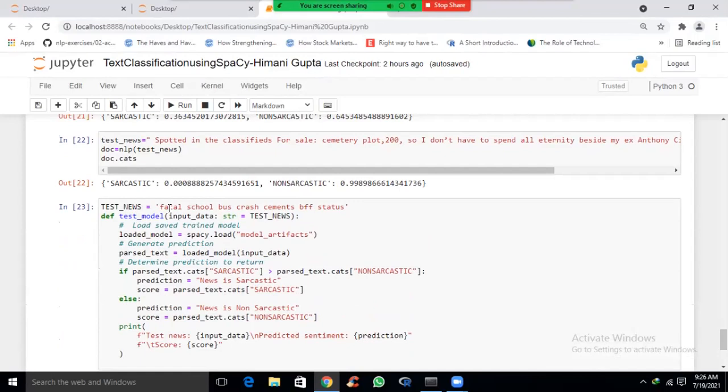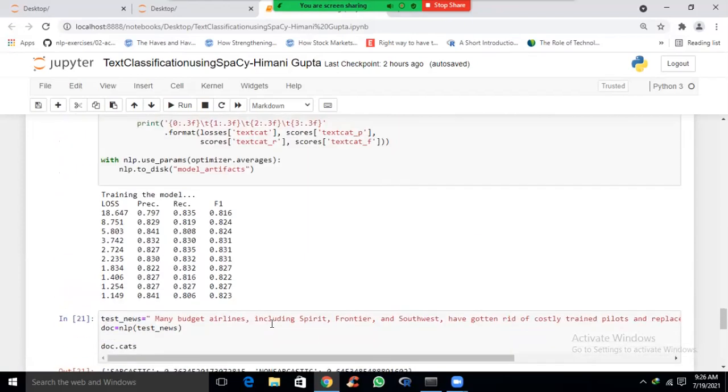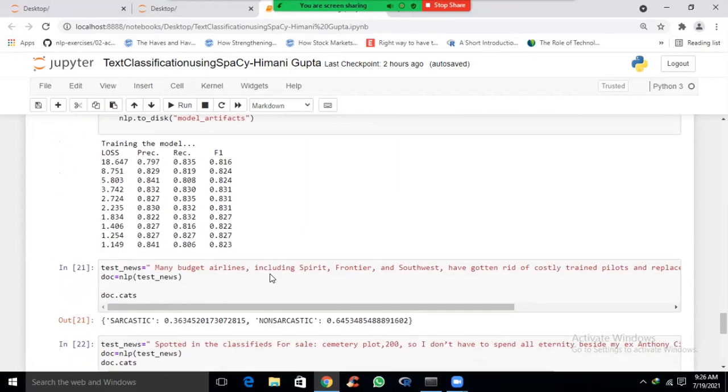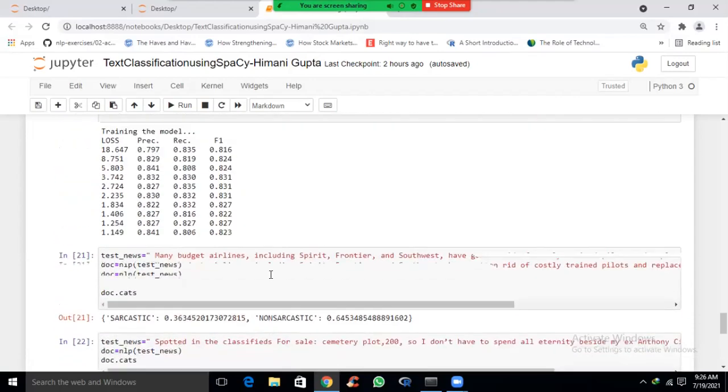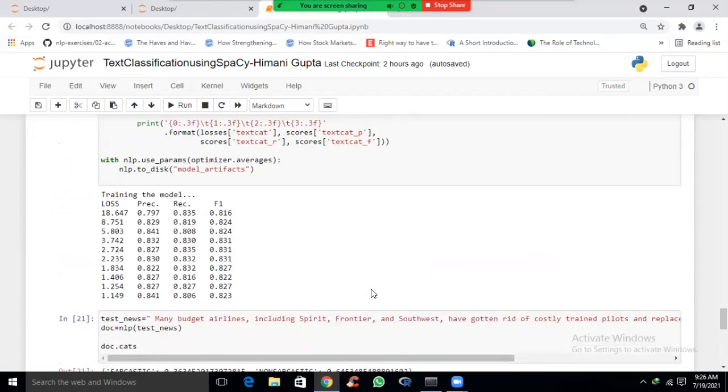Now suppose we have taken this news over here: fatal school bus crash, cement BFF status. So now we are calling this model, and it is displaying that this news is sarcastic. So the score over here is 0.99. So we can see here that this news comes out to be sarcastic. So now we can see with the F1 score nearly reaching 0.83, this model is quite good and accurate, and it is quite powerful. So we have successfully implemented text classification using spaCy.